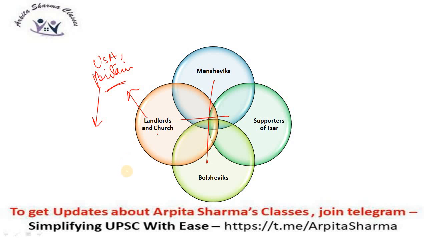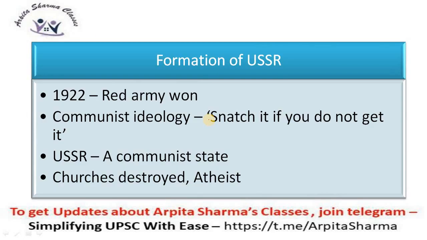It tries to end capitalism, but via revolutions, and it refers to the complete abolition of private property and nationalization of all resources. But USA and Britain thought if Russia becomes a communist state, we will not be able to control it. Hence, they supported landlords and church so that the religious authority remains intact in Russia.